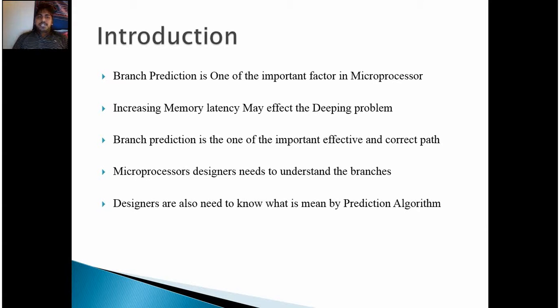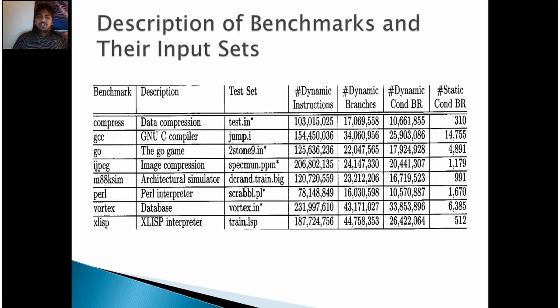Introduction. Branch prediction is one of the most important factors in microprocessors. Increasing memory latency may affect the pipeline. Branch prediction is one of the most important, effective, and correct path. Microprocessor designers need to understand the branches. Designers also need to know what is meant by a prediction algorithm.